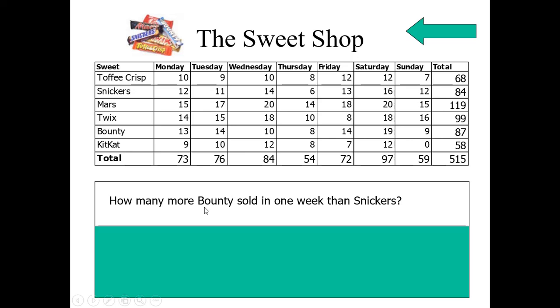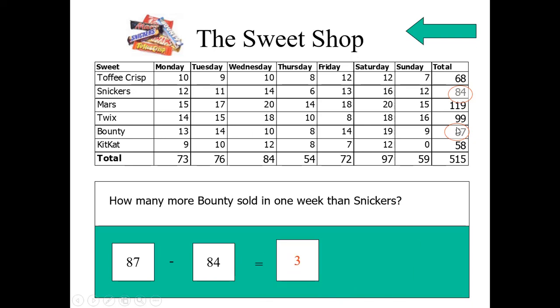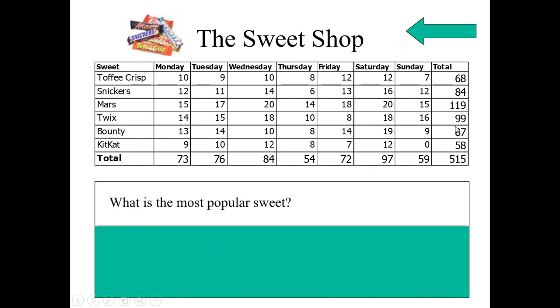How many more Bounty sold in one week than Snickers? Bounty total sold here 87. Snickers total sold here 84. Then the difference is how much? Yes, 3.